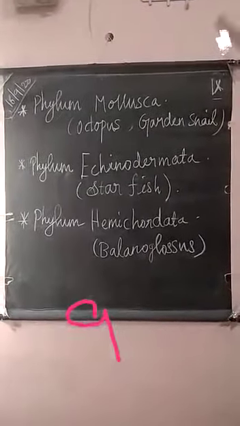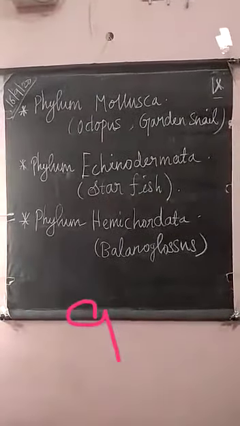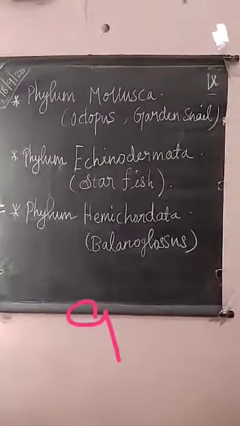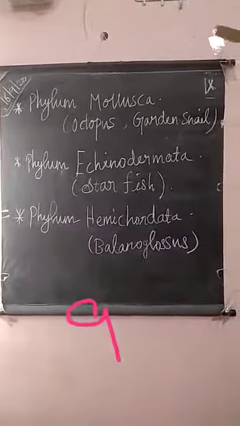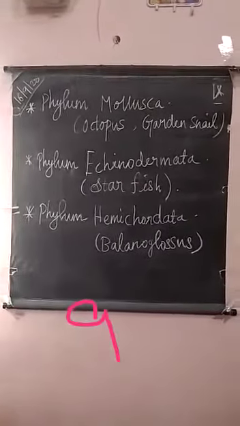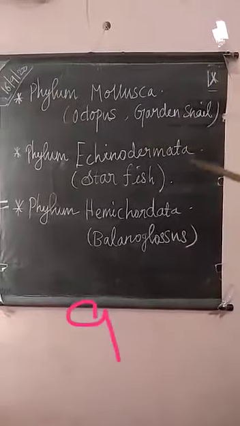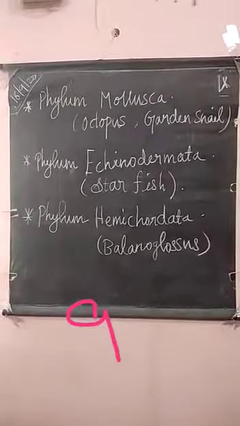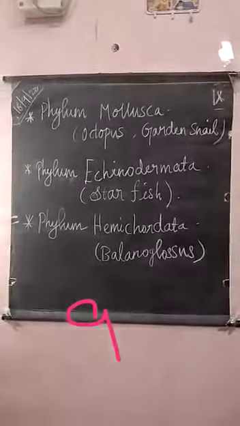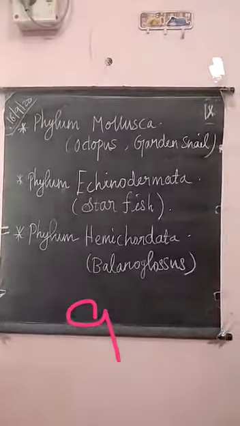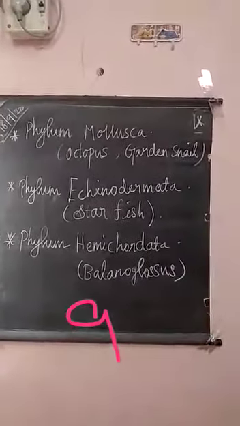The larva is bilaterally symmetrical, and the adult animal is radially symmetrical. The special feature is that the body is filled with fluid. For locomotion, tube feet help. This is about the starfish.